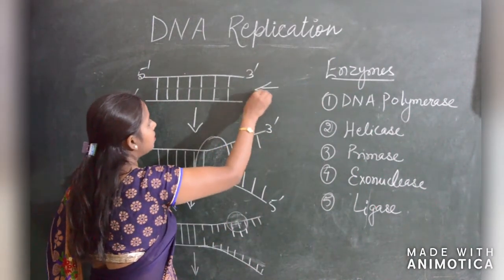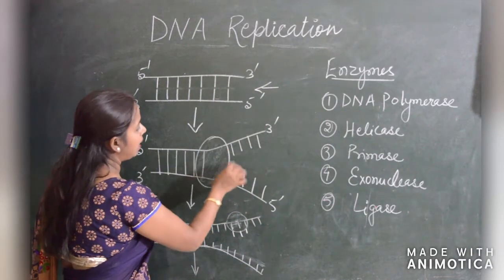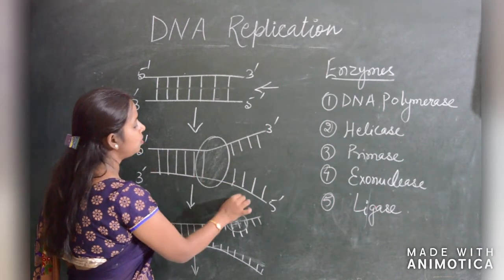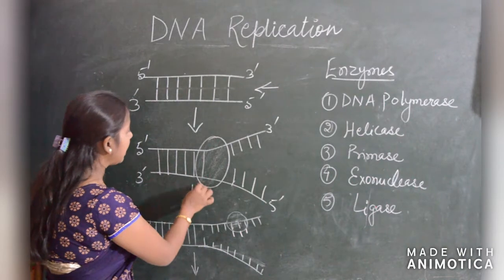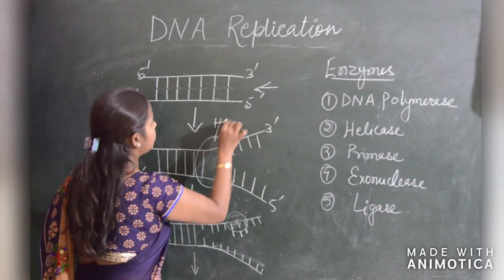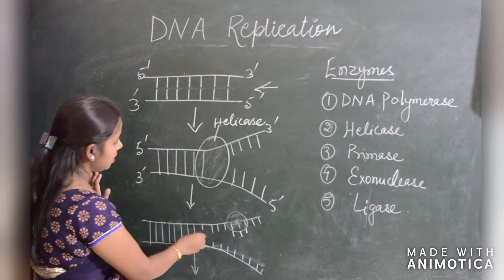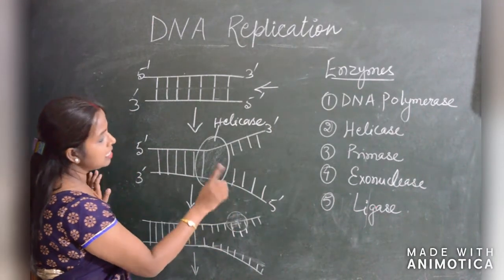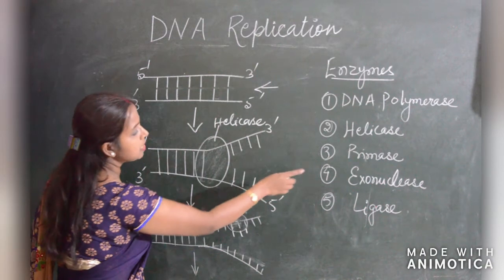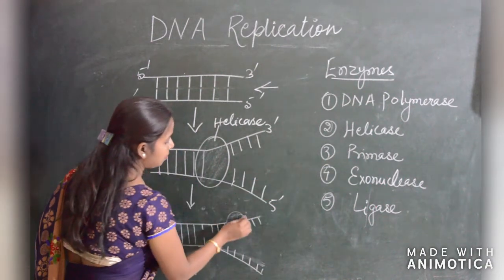Like here, the helicase came and it unwound the two complementary strands. Next, this is the helicase, I will show. Okay. Now, after helicase, the second enzyme that comes is primase.